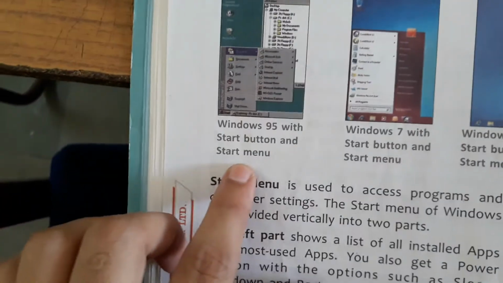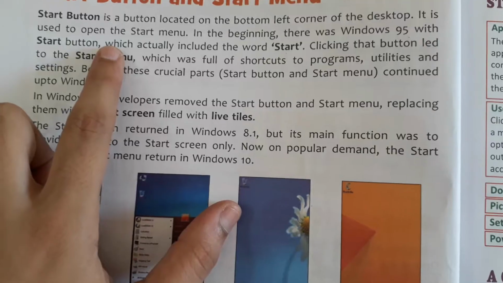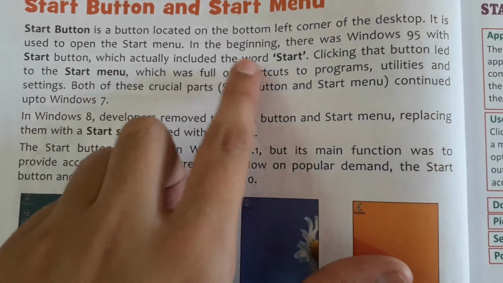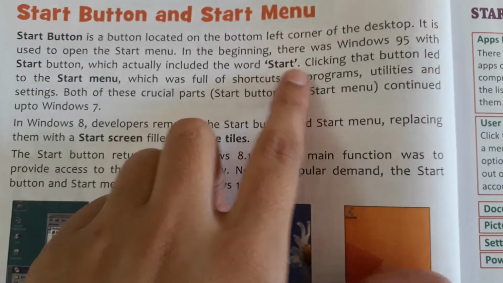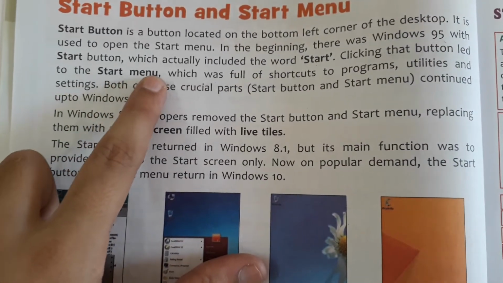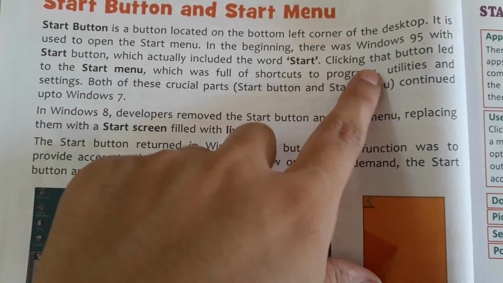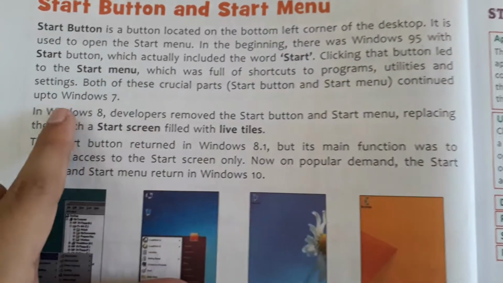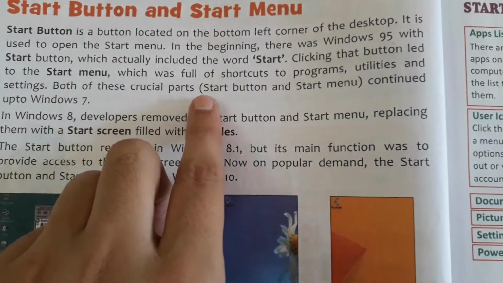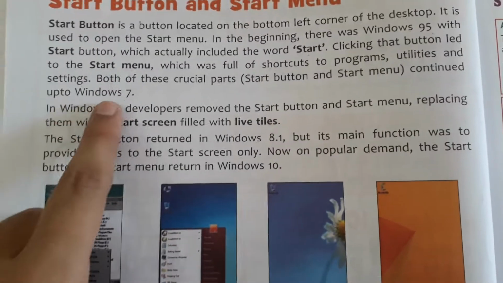See, this is Windows 95 and here is the start button, which actually includes the word start. Clicking that button leads to the start menu, which was full of shortcuts to programs, utilities and settings. Both of these crucial parts, start button and start menu, continued up to Windows 7.